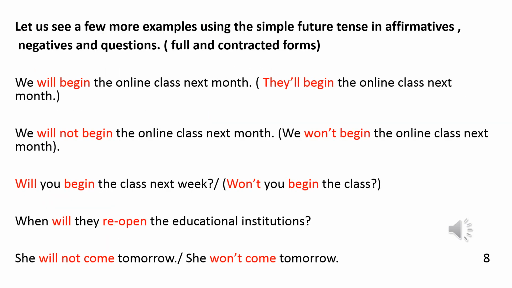Finally, let us see a few more examples using the simple future tense in affirmatives, negatives, and questions, both in their full and contracted forms. We will begin the online class next month. This is the full form of the verb. They'll begin the online class next month. We will not begin the online class next month is a negative sentence. We won't begin the online class next month. Will you begin the class next week? Won't you begin the class? When will they reopen the educational institutions? These two sentences are questions. And last of all, we have, she will not come tomorrow or she won't come tomorrow.